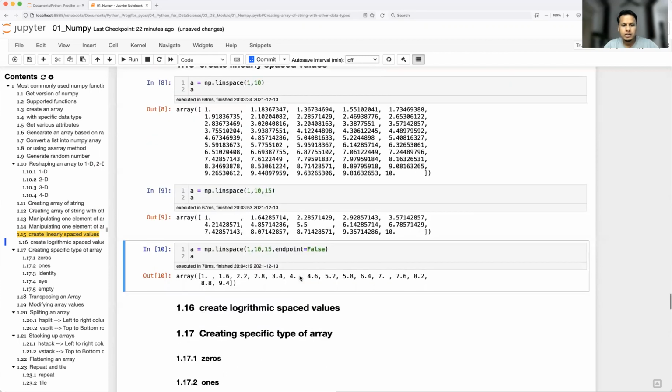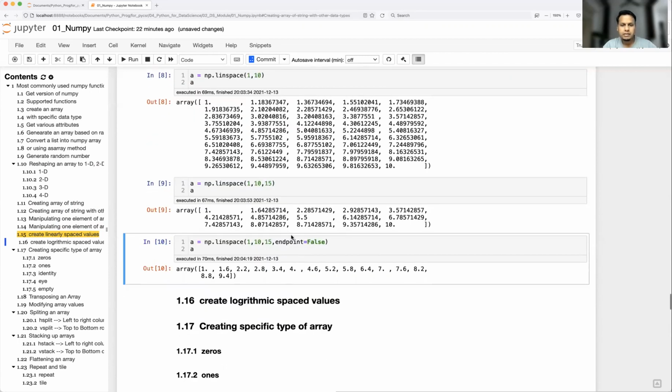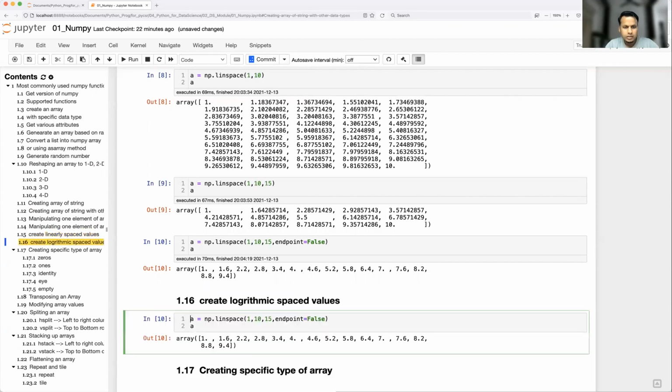These things will be helpful when you create a lot of graphical things related to signal processing and all time-based data. That's where you will be using linear space. Other than linear space values, we have something called logarithmic space. For this also we have a direct function, so let's take a look. It will take the log of those values and an array will be created.